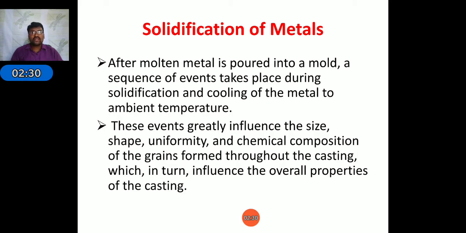Based on the complexity of the shape, for example thin sections, the solidification time will change. And the chemical composition of the metals, whether we use a pure metal, alloys or different metals, also changes the solidification time from metal to metal. All these parameters affect the solidification of the object.